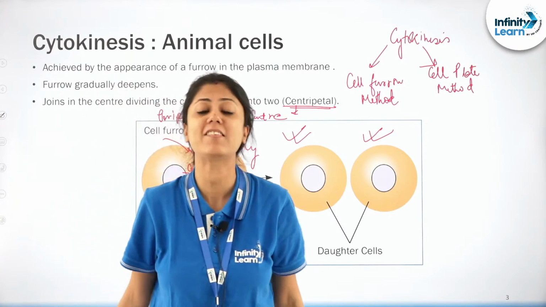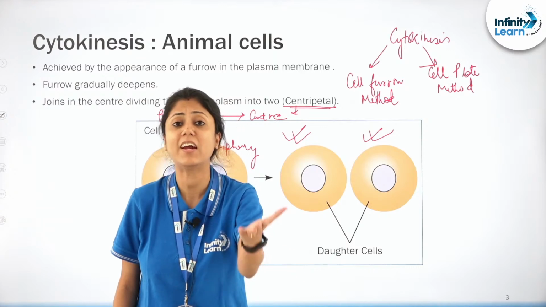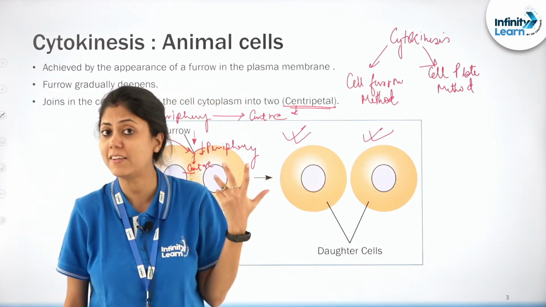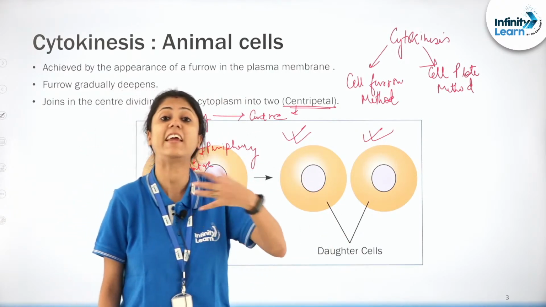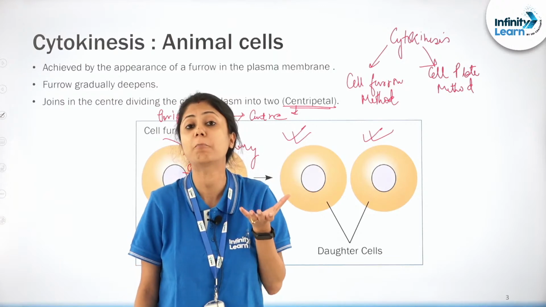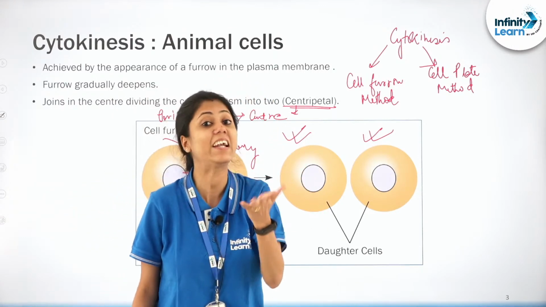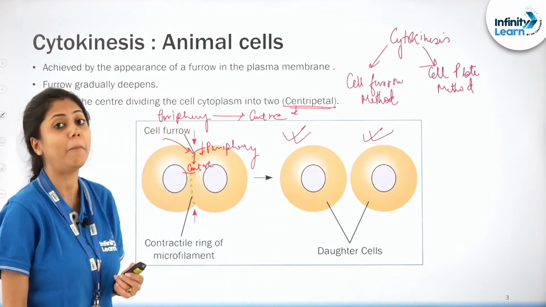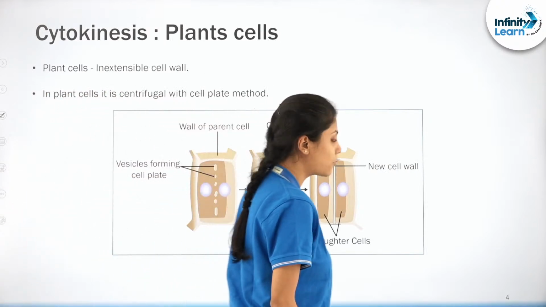इसमें क्या क्वेश्चन आ सकता है, एनिमल सेल्स में कौन से टाइप का साइटोकाइनेसिस देखा जाता है? The answer will be cell furrow method of cytokinesis. This cell furrow method is which like is it centripetal or centrifugal? You know that cell furrow takes place from the periphery towards the center, इसलिए हम इसको क्या बोलेंगे, centripetal cytokinesis. Correct? समझ में आ गया? तो अब हम लोग क्या करेंगे, let us proceed further. ठीक है, let us move ahead.